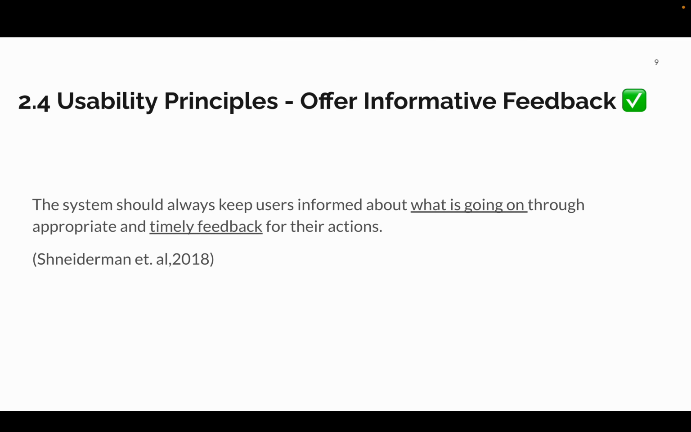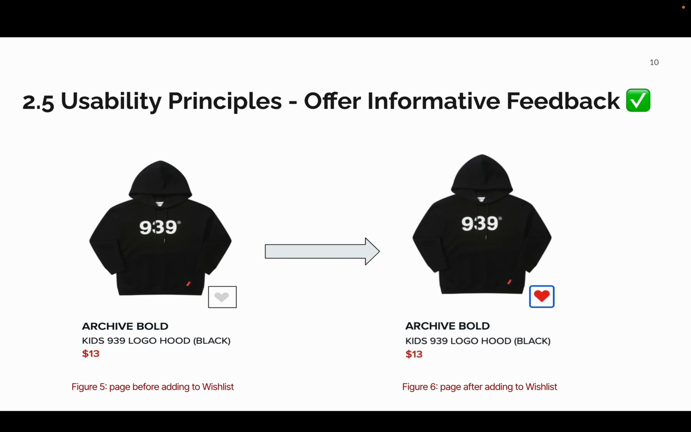Another key usability rule is to offer informative feedback. The definition of this term is that the system should always keep users informed about what is going on through appropriate and timely feedback for their action. On the MUSINSA site, clicking the heart icon to save an item to a wish list changes the icon from gray to red, indicating that the action was successful.